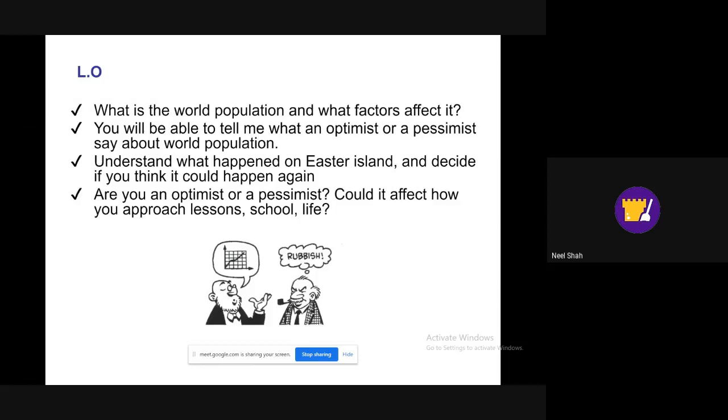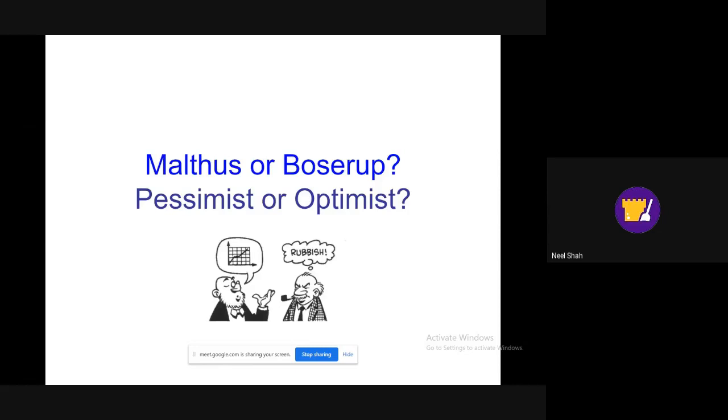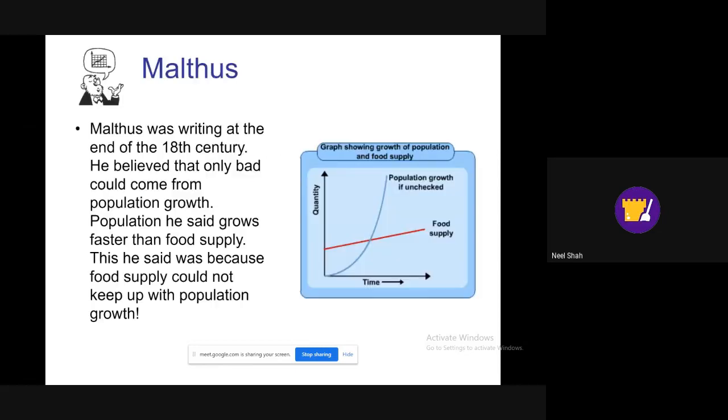We look at a specific case study, for example, Easter Island, and decide if we think that could happen again. Easter Island is a particularly interesting case study there. And also, a question for yourself: are you an optimist about this or a pessimist? What do you think, and how does that affect how you lead your day-to-day life? So Malthus and Boserup, pessimist or optimist.